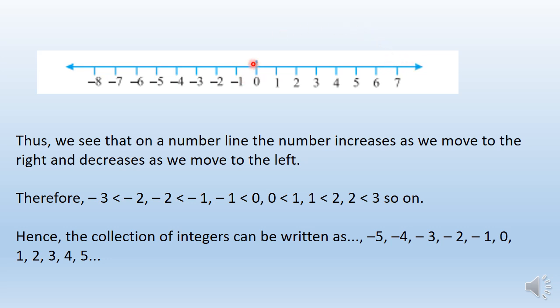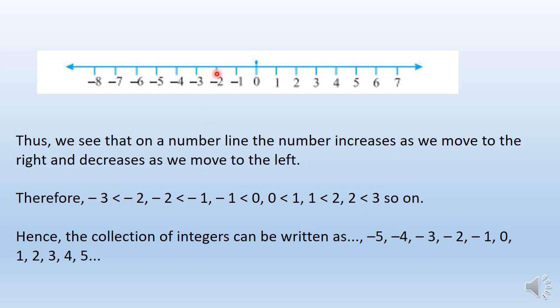And as we go to the left of 0, we'll get numbers in decreasing order. Means minus 8 is smaller than minus 7. Minus 7 is smaller than minus 6. Minus 6 is smaller than minus 5. Clear?